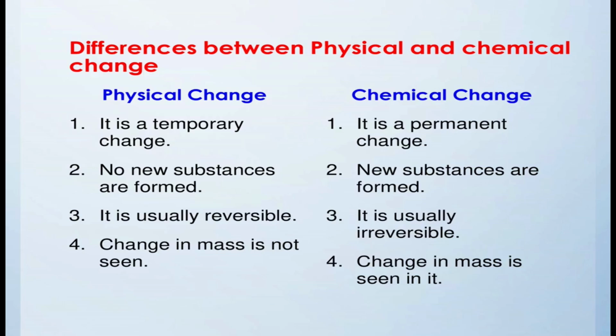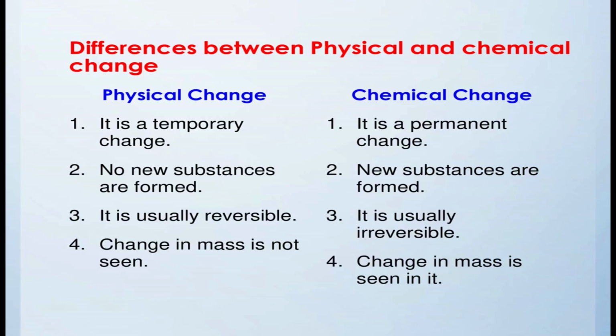So, this is also a difference which comes in your exam. It is very simple, as you have already studied the properties as well as the definition you have learnt, then you can write it easily. So, the first difference it is showing here, one is physical change and another is chemical change. First point, if you see, a physical change is a temporary change, and a chemical change you can say is a permanent change.